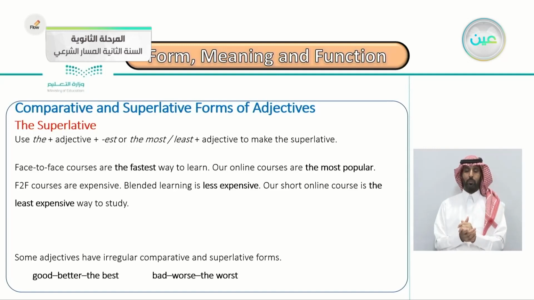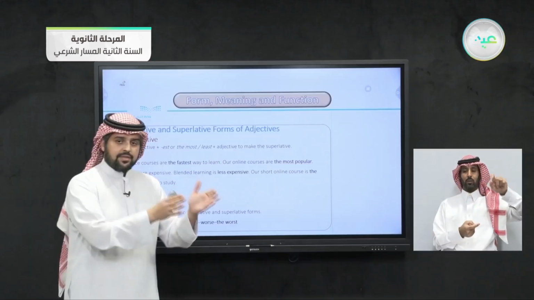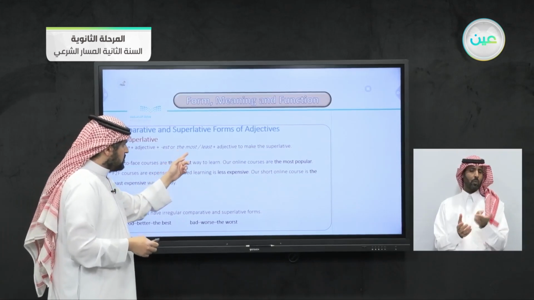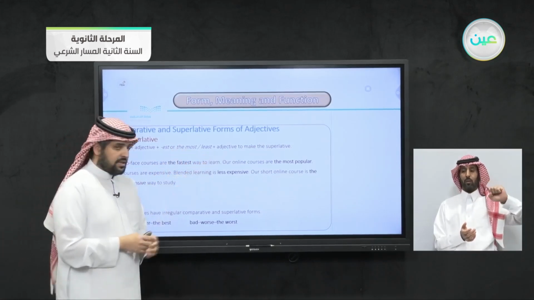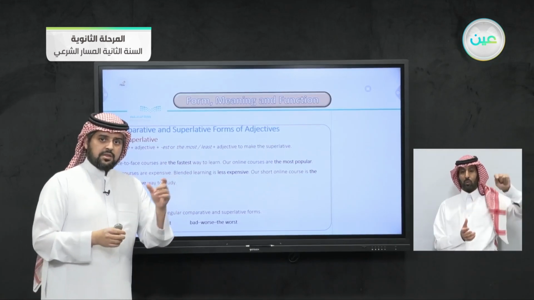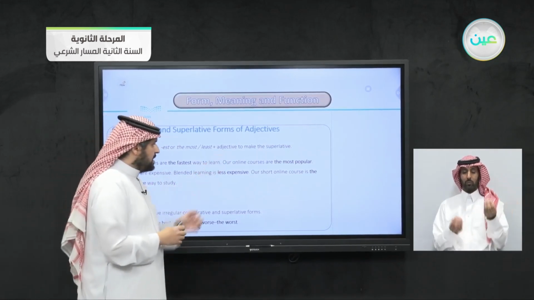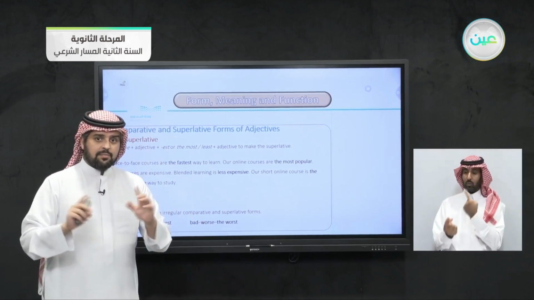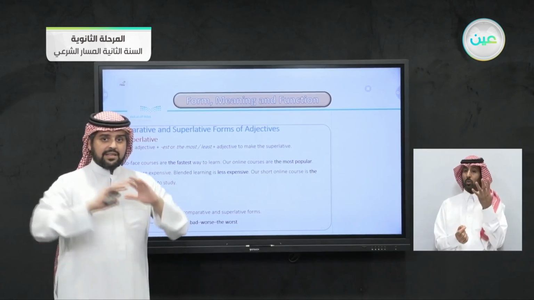Jumping to the next part, the superlative. How do we form the superlative? We begin with the, plus the adjective, plus est. Or we use the most or the least, and then we write the adjective to make the superlative. So a comparative is between two things, but the superlative is between one and its group.